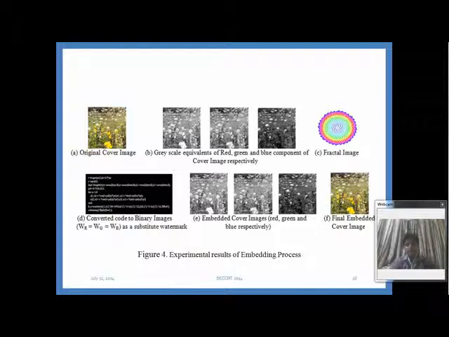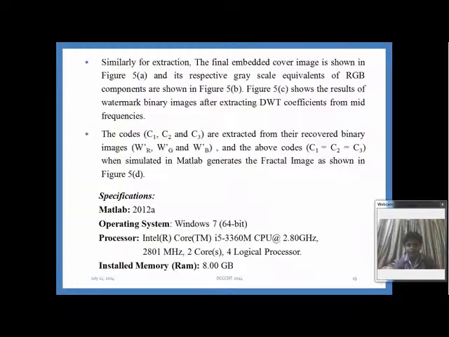The image E shows the embedded cover images for RGB component after applying DWT and IDWT. And after getting the embedded cover image, then apply concatenation to all of the three to generate the final embedded cover image.